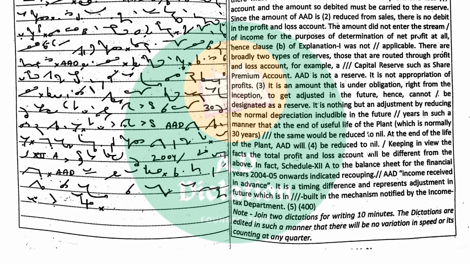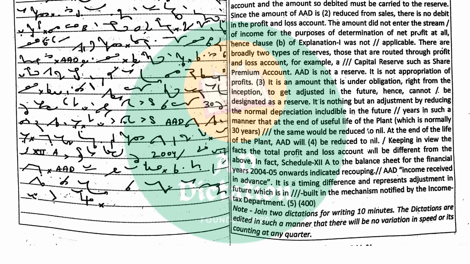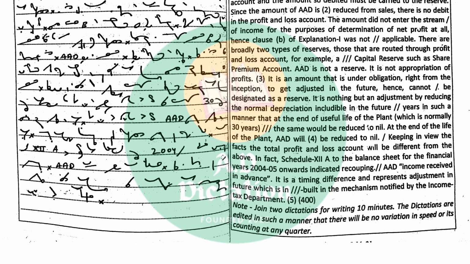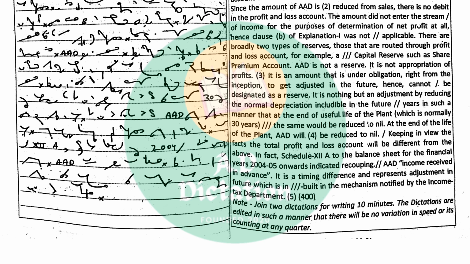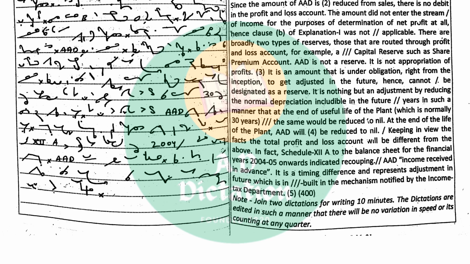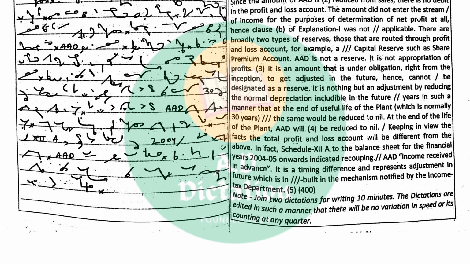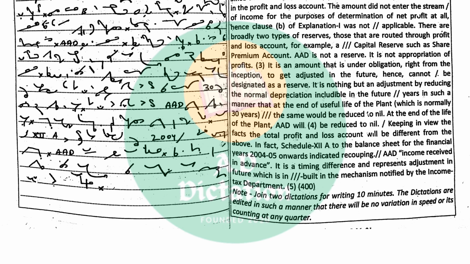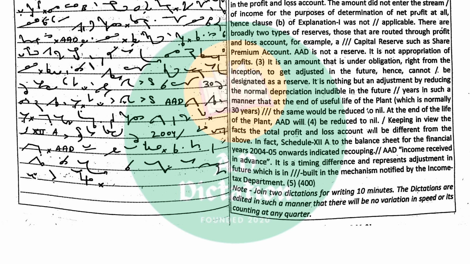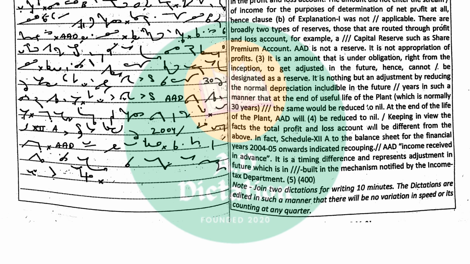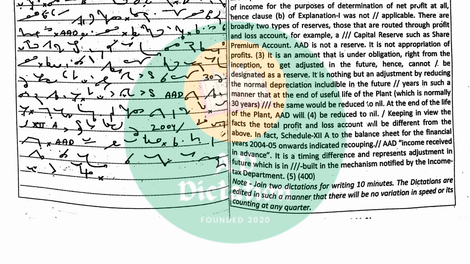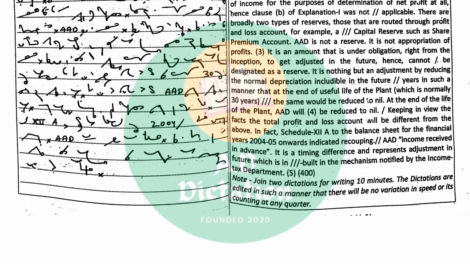Keeping in view the facts, the total profit and loss account will be different from the above. In fact, Schedule 12, Part A to the balance sheet for the financial years 2004-05 onwards indicated AAD as "income received in advance". It is a timing difference and represents an adjustment in future which is inbuilt in the mechanism notified by the Income Tax Department.